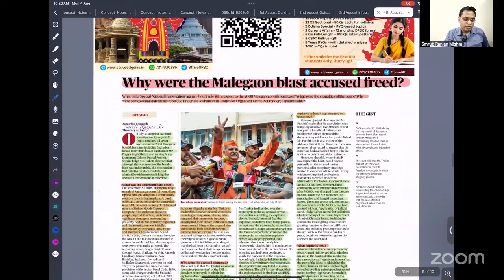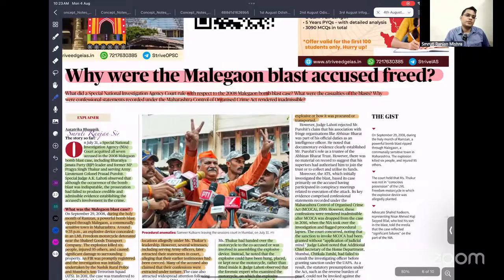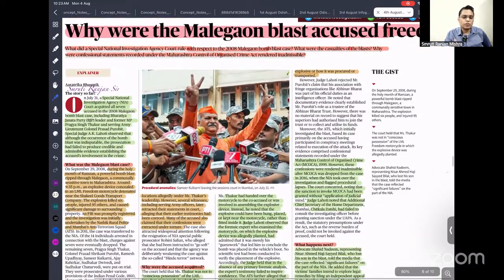Next is why the Malegaon blast accused were freed. I think back to back two incidents happened in India: one is the Mumbai train blast and the other is the Malegaon blast case. In both cases the accused were given a scot-free by the court because of improper investigation, and the prosecution was unable to prove that these persons were involved in terror activity. So here we need to understand a lot of things.